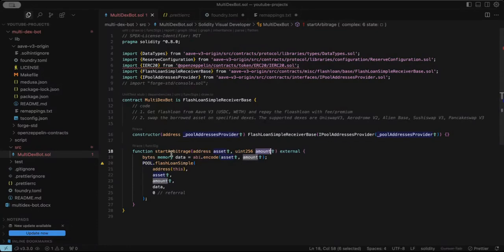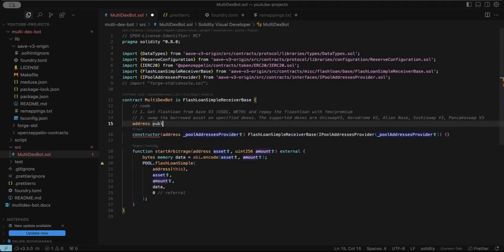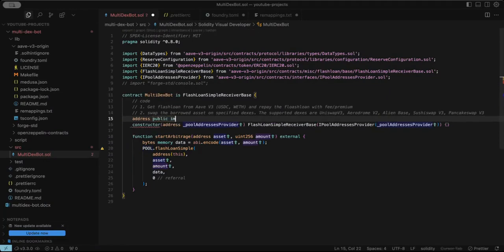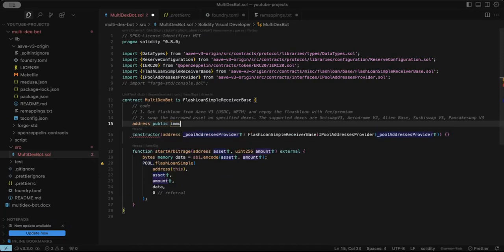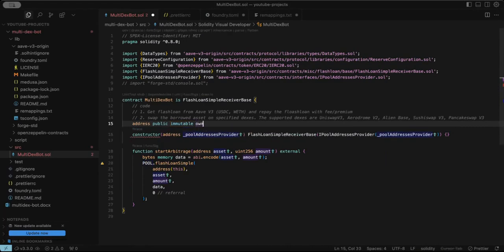All right. Now we want to ensure that we are the only one that can call this function. So to do that, I'm going to create a state variable here, address public immutable, and it's going to be the owner address, the owner of this contract, and this is where the constructor is going to be very useful.